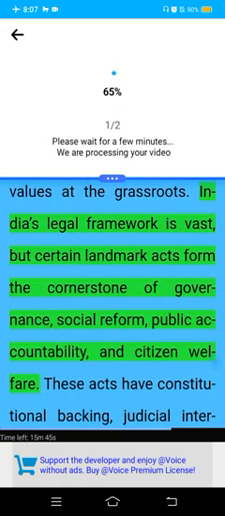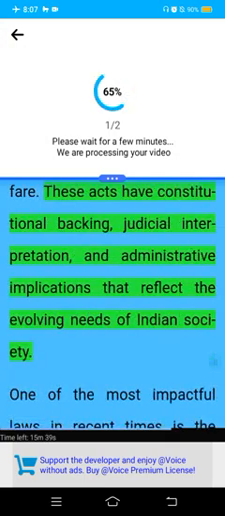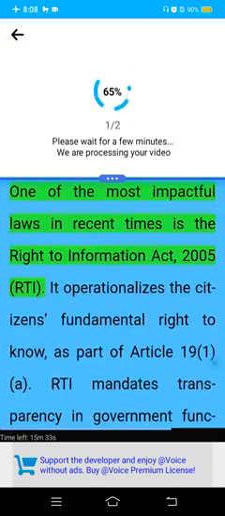India's legal framework is vast, but certain landmark acts form the cornerstone of governance, social reform, public accountability, and citizen welfare. These acts have constitutional backing, judicial interpretation, and administrative implications that reflect the evolving needs of Indian society.